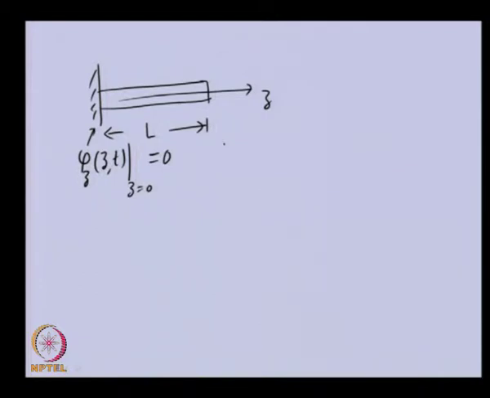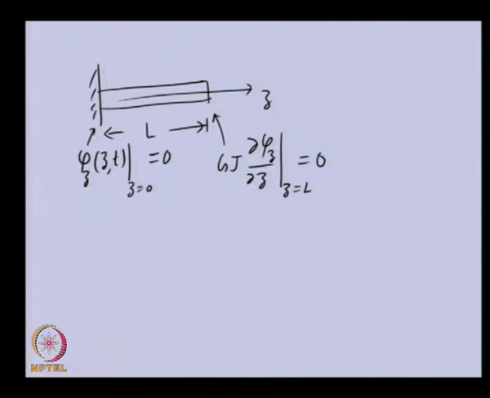On the other hand, at the free end there is no torque, and we have represented torque earlier like this. So, at Z equal to L, we have the condition that torque is 0 because this is a free end.